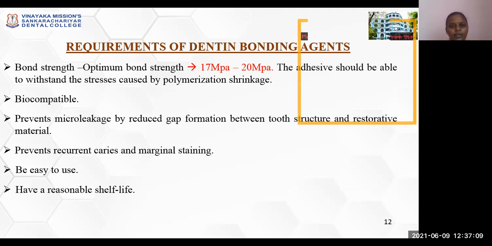What are the requirements of a dentin bonding agent? The dentin bonding agent should be able to provide an optimal bond strength of 20 megapascal to 70 megapascal. The adhesive should be able to withstand the stresses caused by the polymerization shrinkage. It should be biocompatible. It should be able to prevent microleakage by reduced gap formation between the tooth structure and the restorative material. It prevents recurrent caries and marginal stain. It should be easy to use and have a reasonable shelf life.